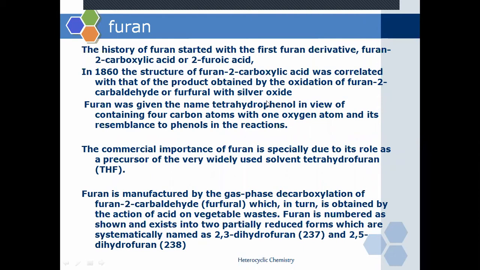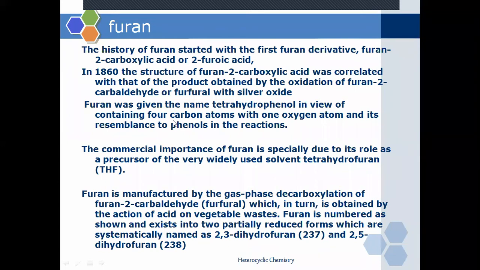Now furan was given its name from tetrahydrophenol, containing 4 carbon atoms with 1 oxygen atom and its resemblance to phenol in the reaction.